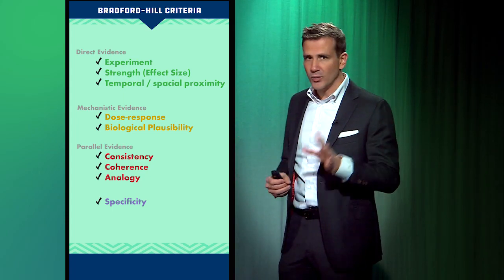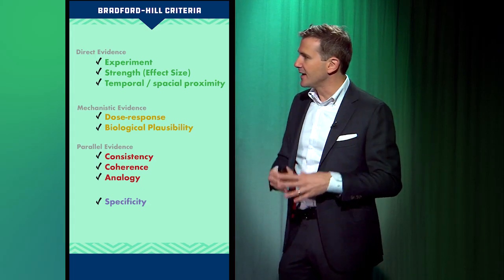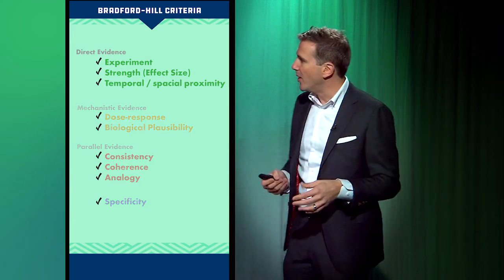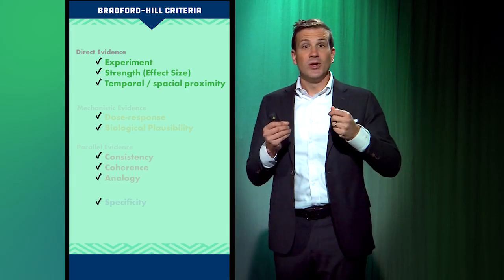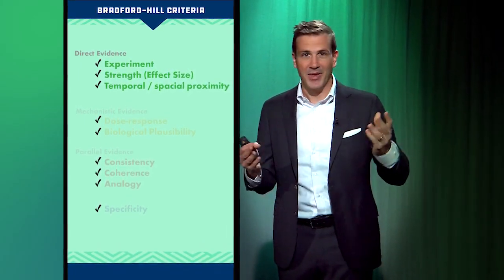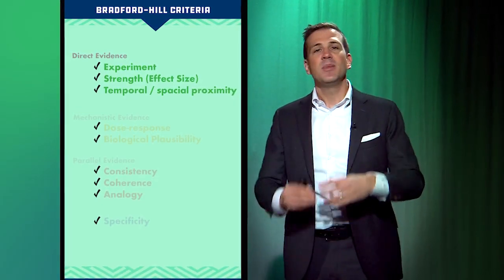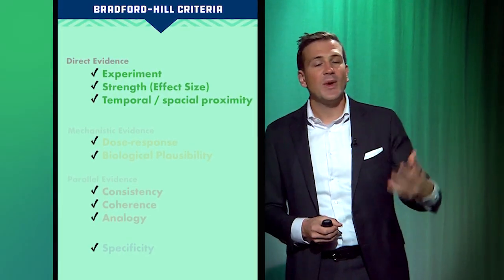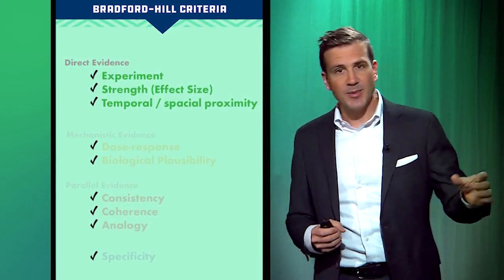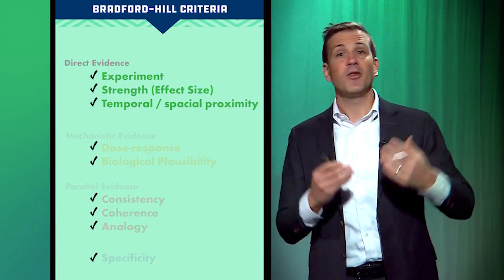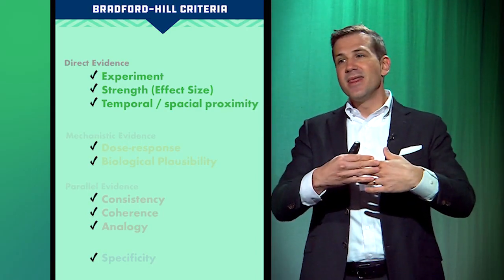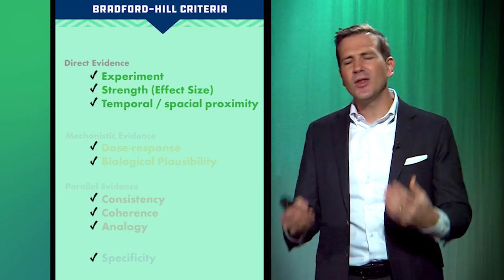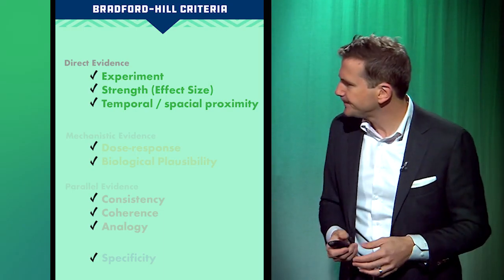So you have to be able to infer causality from other sources. But here are the Bradford Hill criteria, and we'll walk through these in the context of a specific study in a moment. But very briefly, first, there are the three direct evidence components. The first is experiment. You literally randomize people to something, right? Smoking versus not smoking, although that would be unethical. But you change something, you experiment, and you see what the outcome is. Strong evidence. The strength of the effect. So in the absence of an experiment, maybe you're looking at the number of packs a day that someone smokes, right? The statistical strength between the number of packs per day and the outcome of lung cancer is further evidence that something really is going on here.